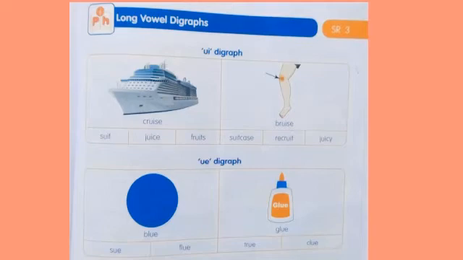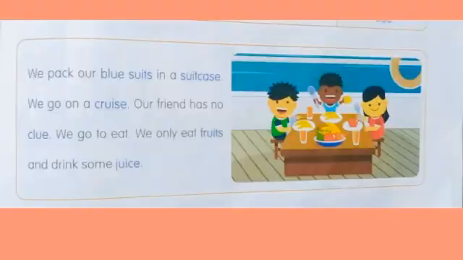What is the sound we hear? U. Next, UE digraph. UE makes the sound U, as in blue, glue, sue, flew, true. What sound do you hear here? U sound.